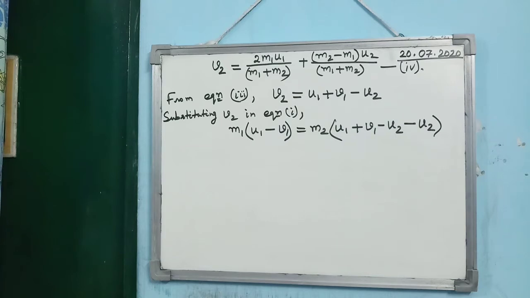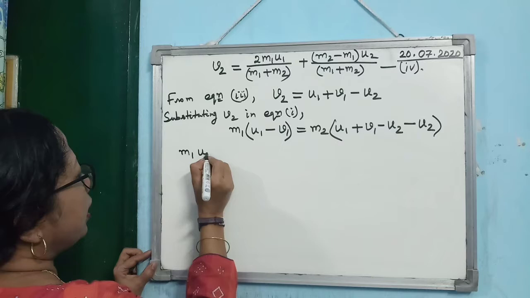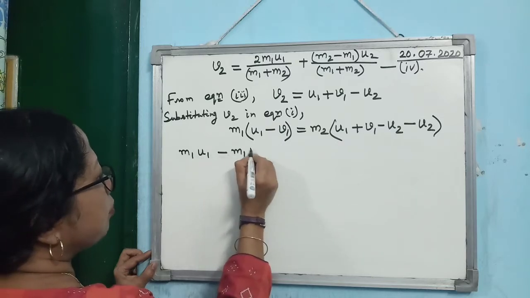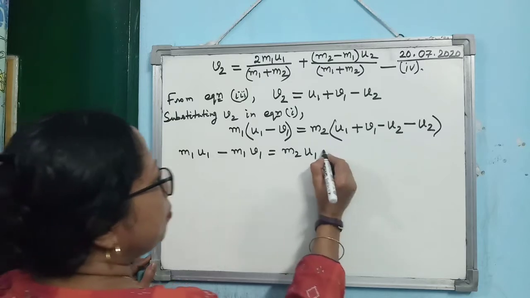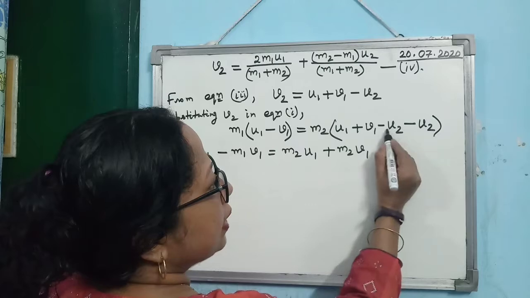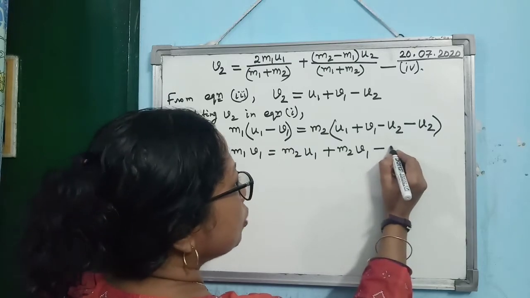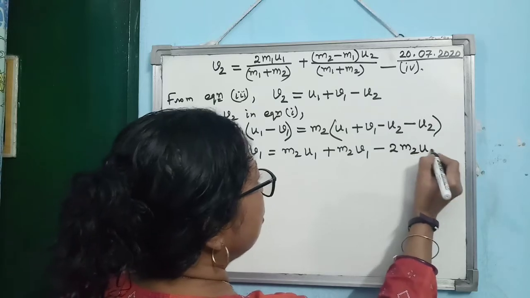Now you open the brackets. So if you open the brackets, what are you getting? M1 U1 minus M1 V1 equal to M2 U1 plus M2 V1, and then you see minus U2 it will become minus 2U2. So you can write it as minus 2 M2 U2.